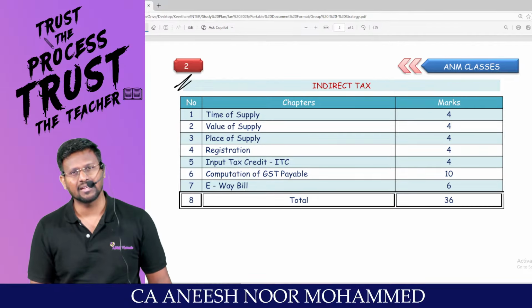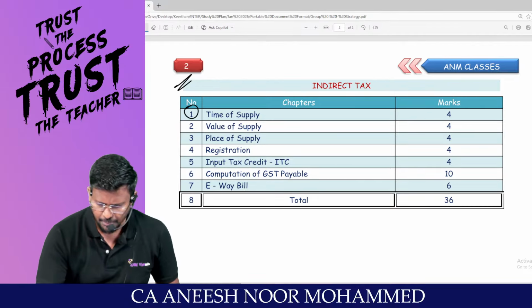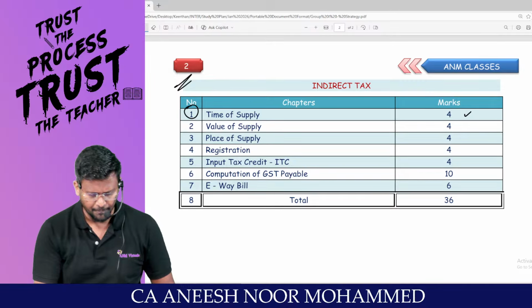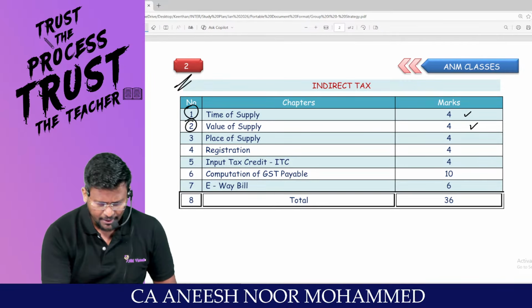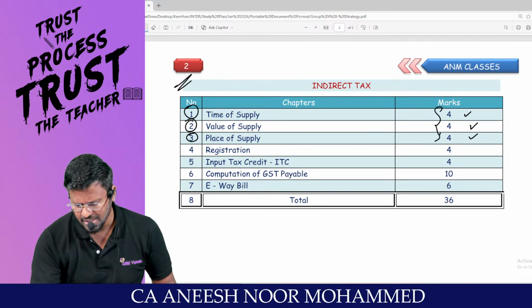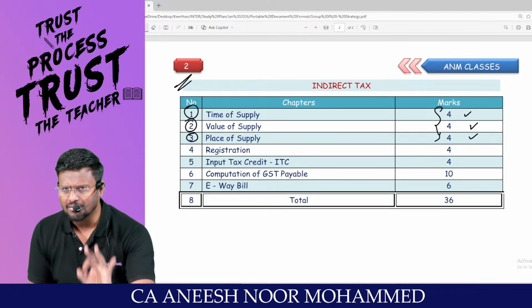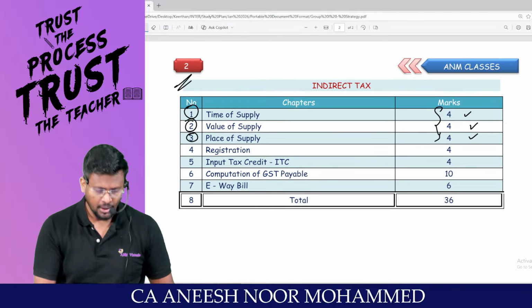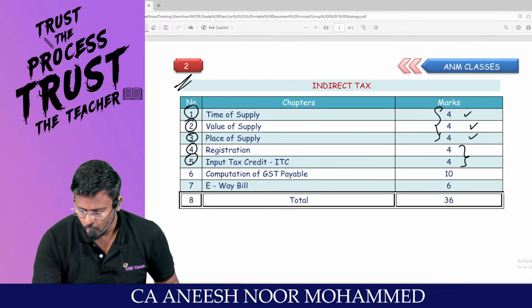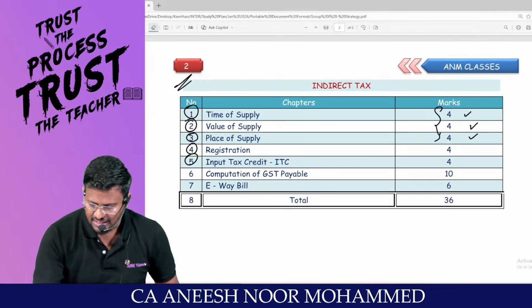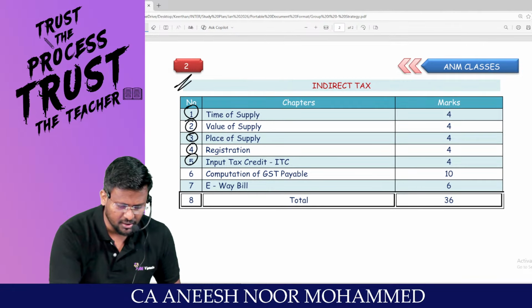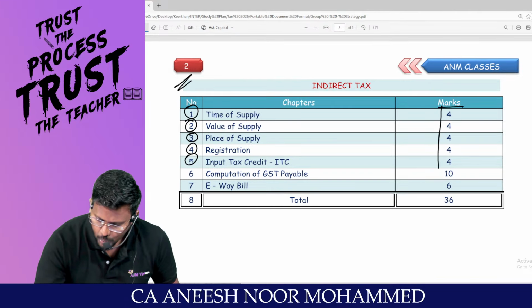Last one, the indirect tax. My dear lovable students, time of supply, a 4 mark sure shot area. Value of supply, 4 mark sure shot area. Place of supply. That means the type of supply, like value, place and time itself, will give you 12 marks in the exam. Registration and ITC will be another 4 and 4. That means this itself covers 20 marks, man.